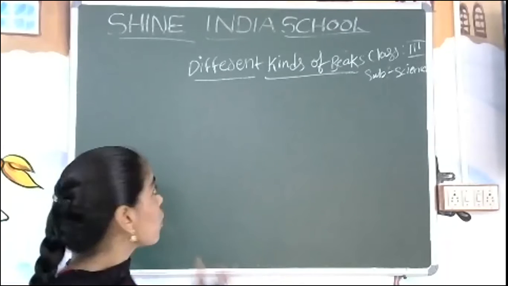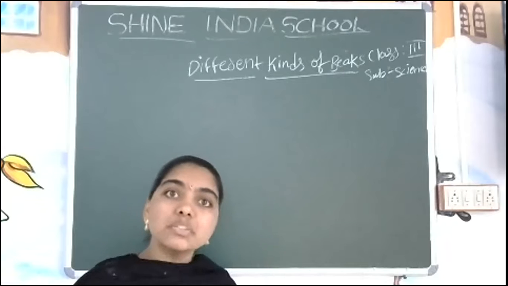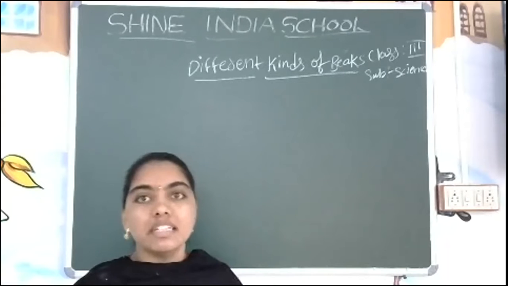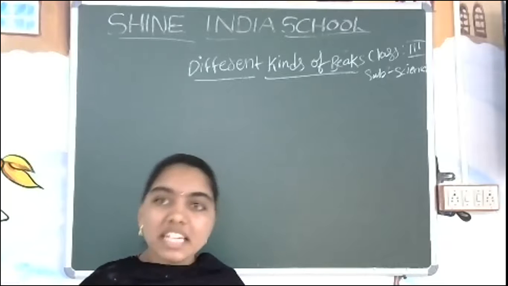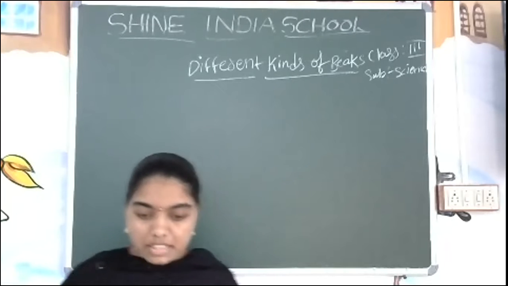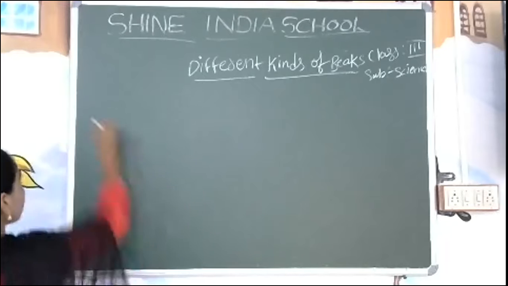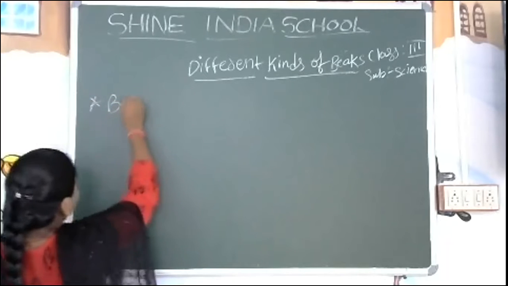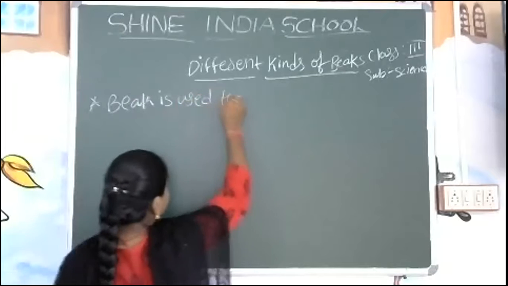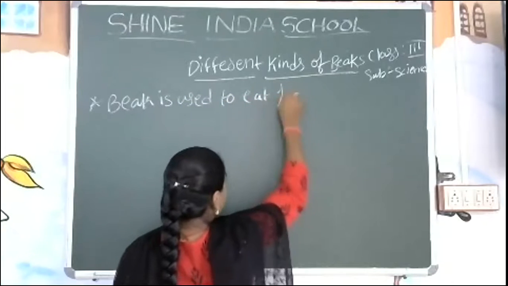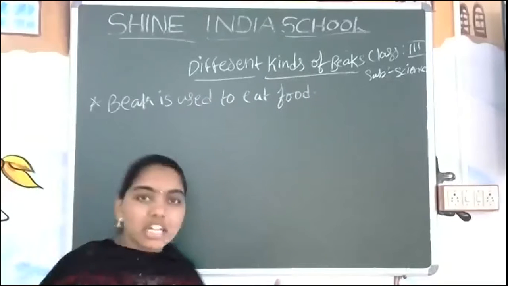Today we are going to learn about different kinds of beaks and how they are used by particular birds. What is their food habit, and how are the beaks used to eat the food? We are going to learn. Birds have their beaks to catch and eat food. What is the main use of the beak? Yes, the beak is used to eat food. The main important thing is that the beak is used to eat food.